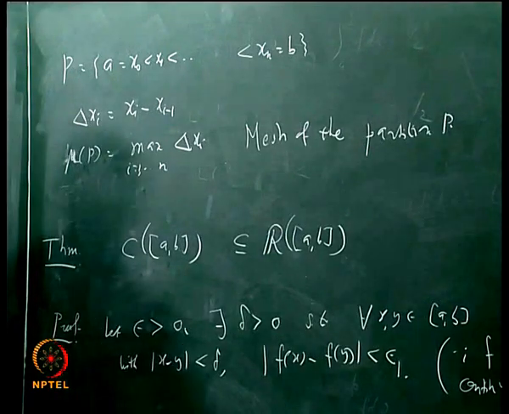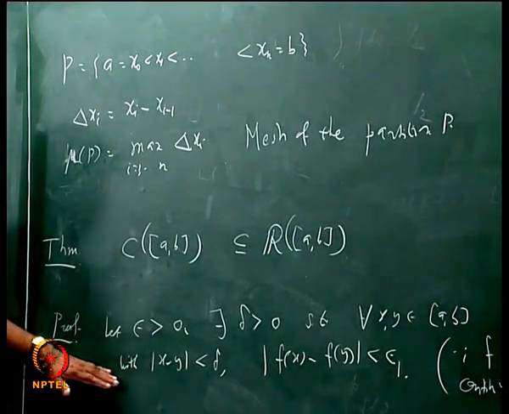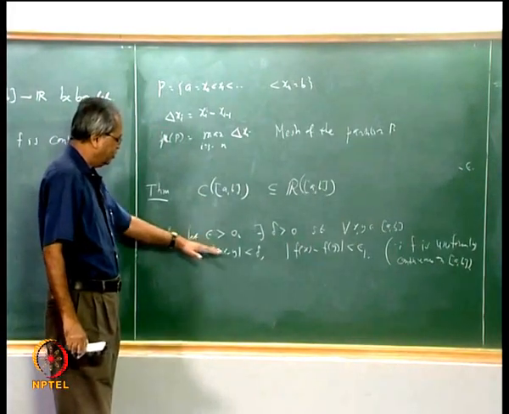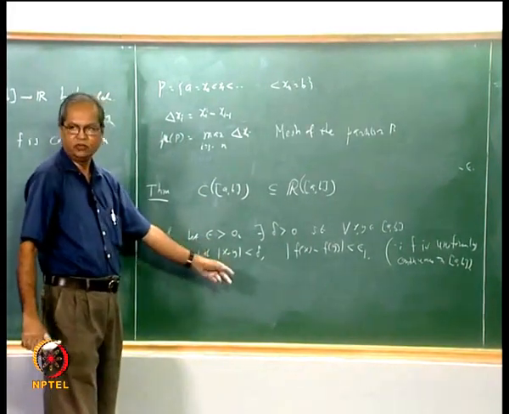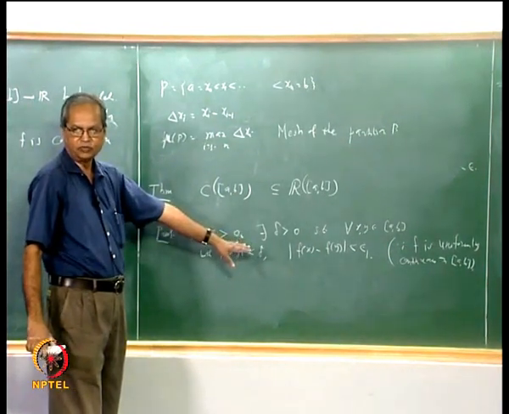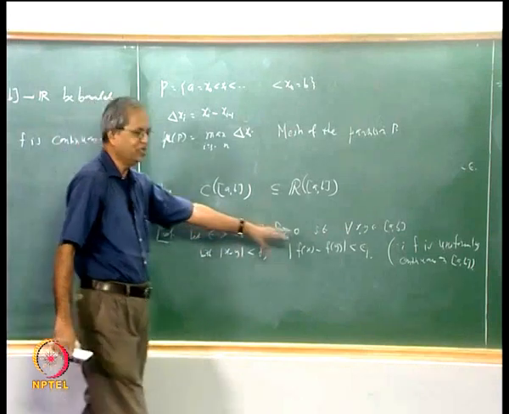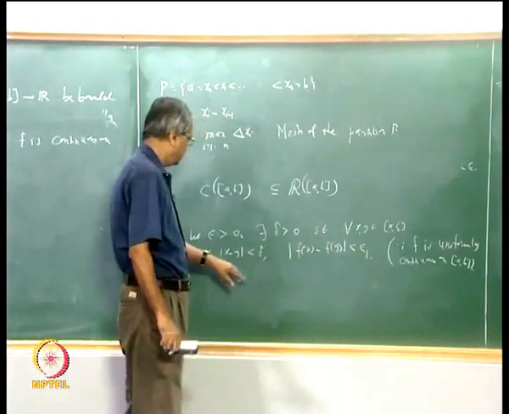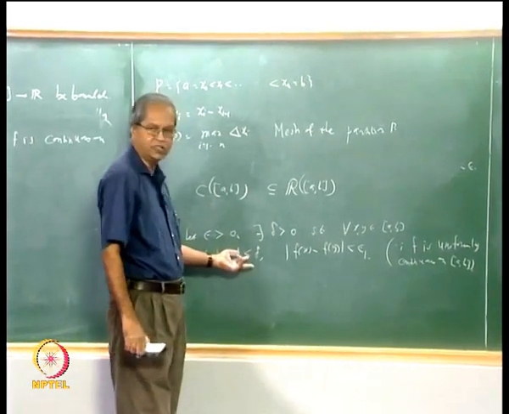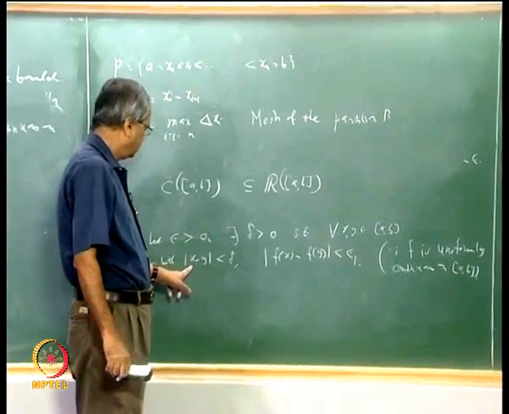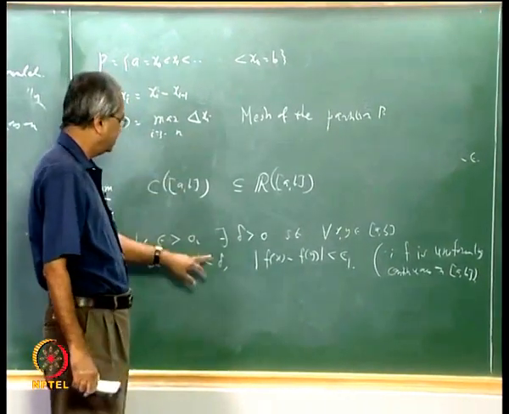All right. Now coming back to this proof, given an epsilon we have found a delta such that whenever mod x minus y is less than delta, mod fx minus fy is less than some number depending on epsilon, that choice we will do later. So now what we do is find a partition such that the mesh of that partition is less than delta.